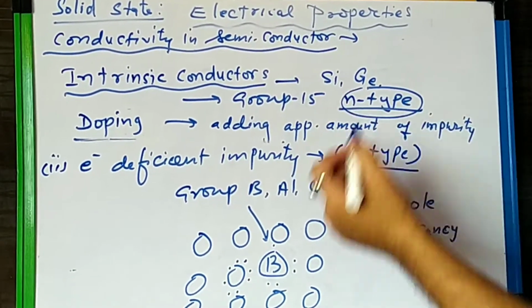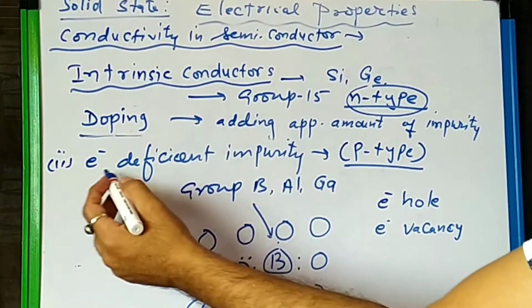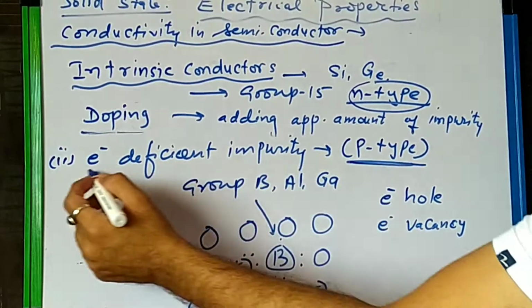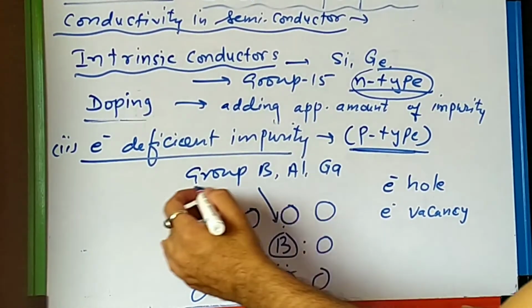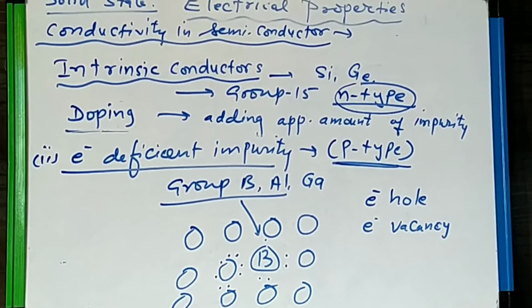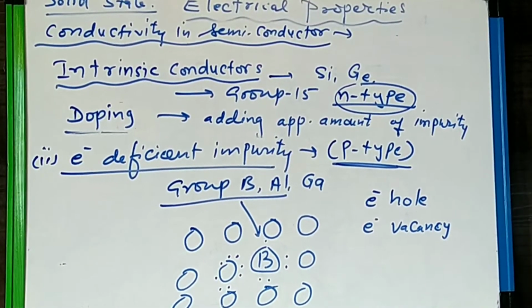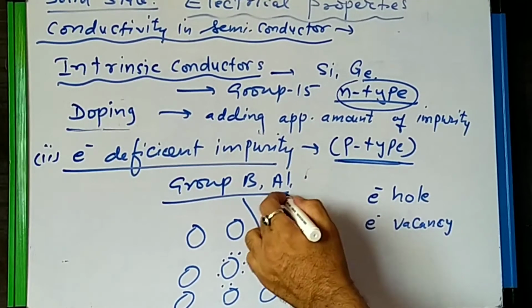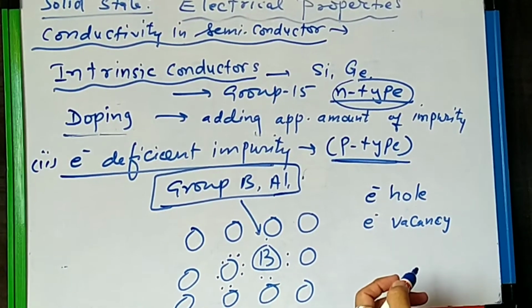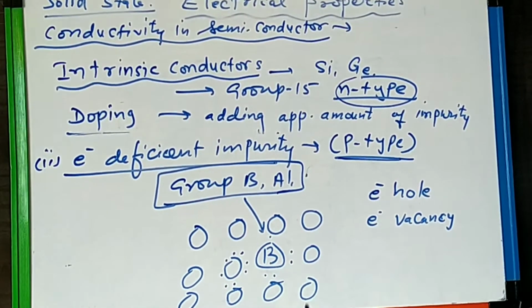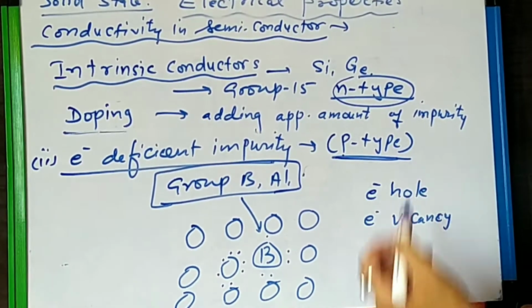Now see the second type of doping, we call it P type doping or electron deficit impurities. When elements of group 12, 13 are added to the silicon or germanium or the semiconductor, then this type of doping is called P type.